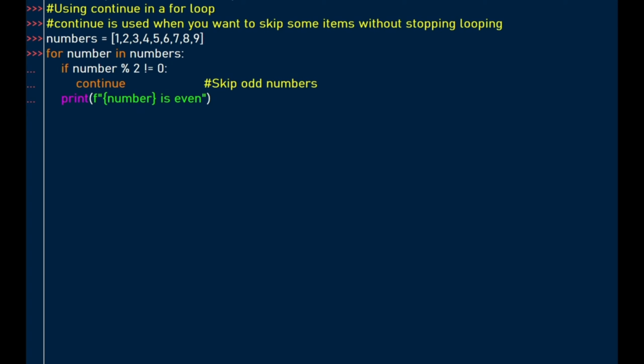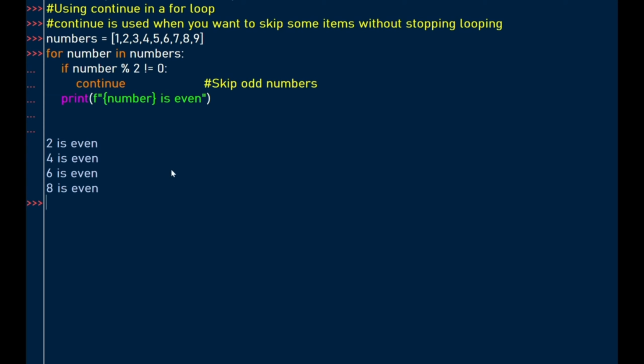So when we hit our enter key there, our output is in such a way that because of the continue, which allowed us to skip some items without stopping, we went on to print what we're looking for, which are even numbers.